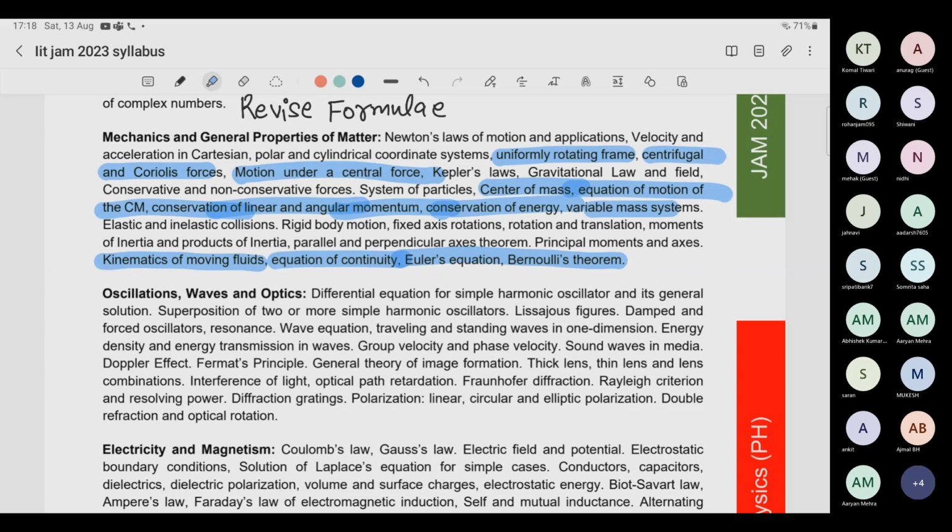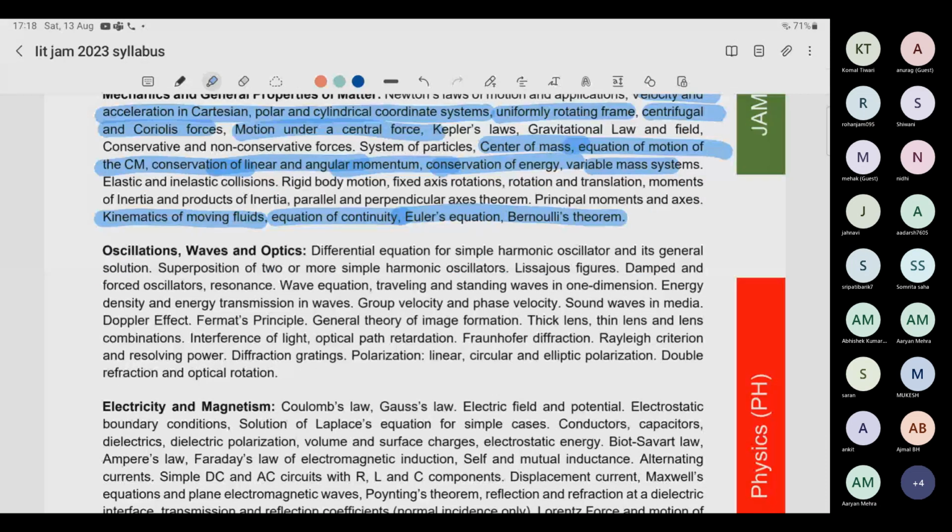Leave that. One thing which I want to mention here is velocity and acceleration in Cartesian and polar coordinate systems. I have given notes for this. If you don't have those notes, arrange them somewhere, or search on YouTube or something like that, and do this topic. Because I have seen direct questions while solving the previous year questions. They are asking direct questions: what is the velocity in polar coordinates? Direct question. So you must have the formula like that.